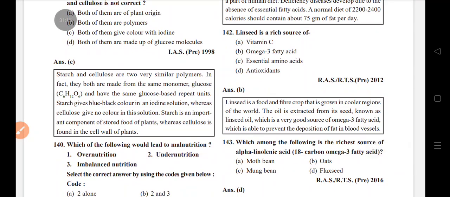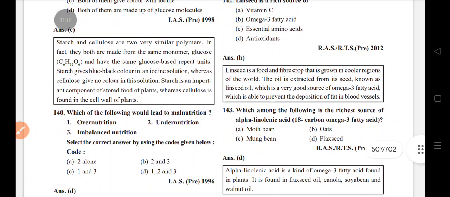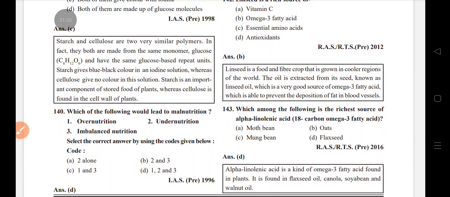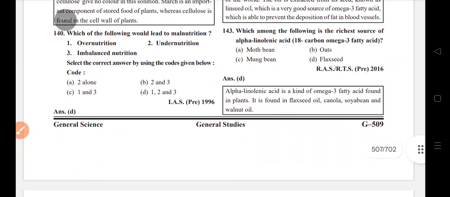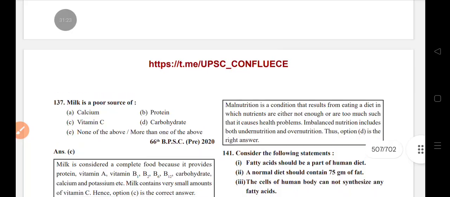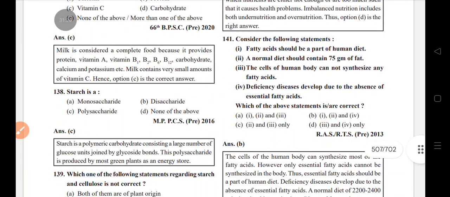Which of the following would lead to malnutrition? Overnutrition, undernutrition, imbalanced nutrition. Fatty acid should be a part of the human diet. A normal human diet should contain 75 grams of fat. Deficiency disease developed due to absence of essential fatty acid.